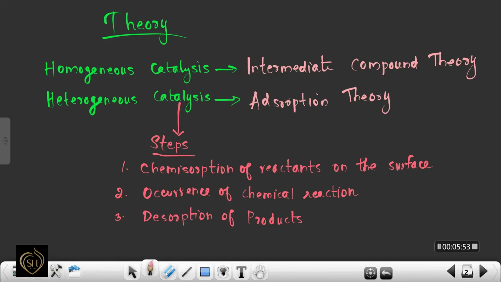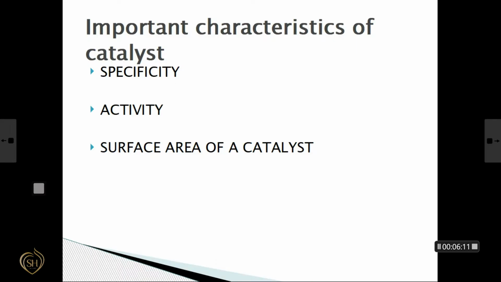What are the three steps in the theory of heterogeneous catalysis? In the adsorption theory, there are three steps. First one is chemisorption of reactants on the surface of the catalyst. Second one is occurrence of chemical reaction. And the third one is desorption of product. Next section is important characteristics of a catalyst.